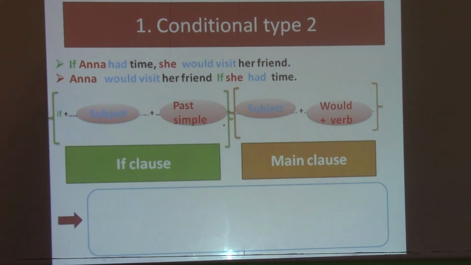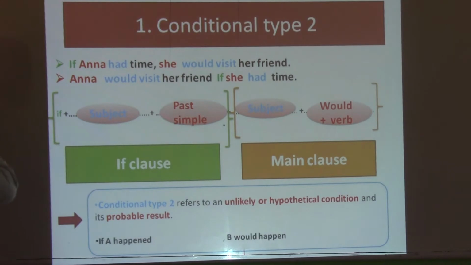When we talk about the use of conditional type 2, we say it refers to an unlikely or hypothetical condition and its probable result. What does this mean? Conditional type 2 is a kind of imagination. It's not real, it's unreal.